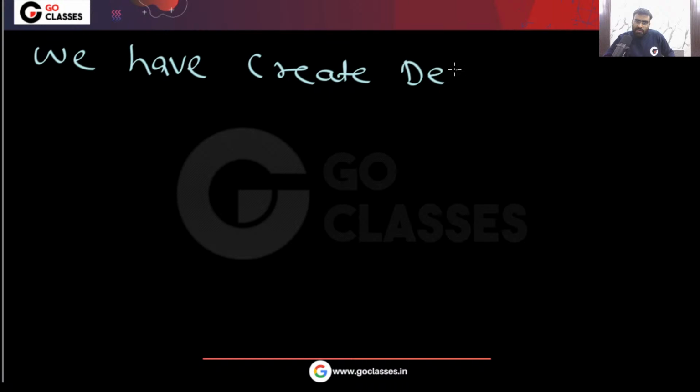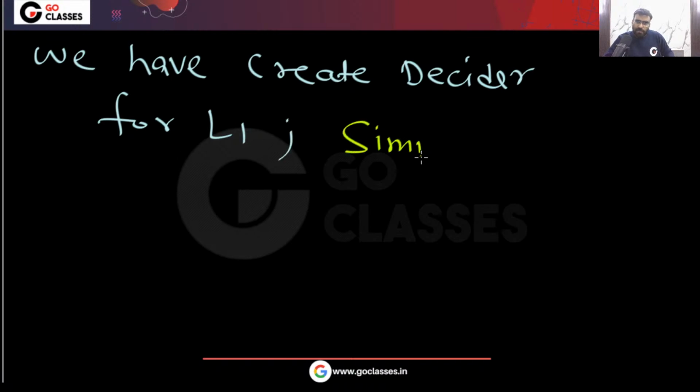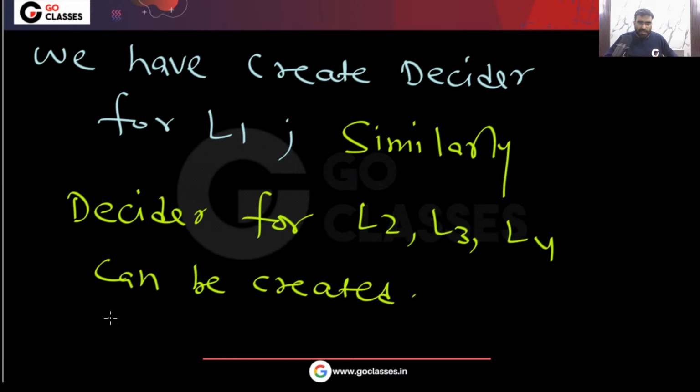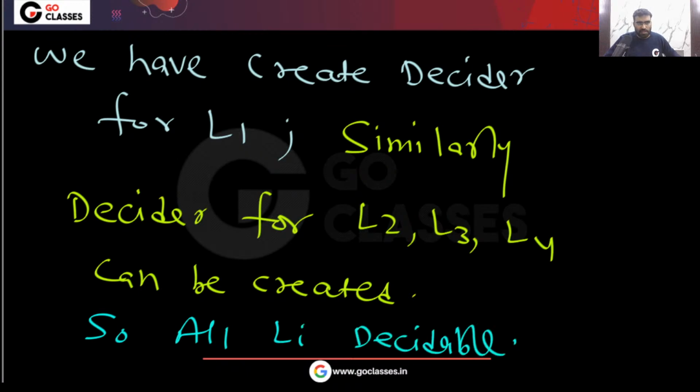Similarly, deciders for L2, L3, and L4 can be created. So all Li are decidable. This is the complete proof.